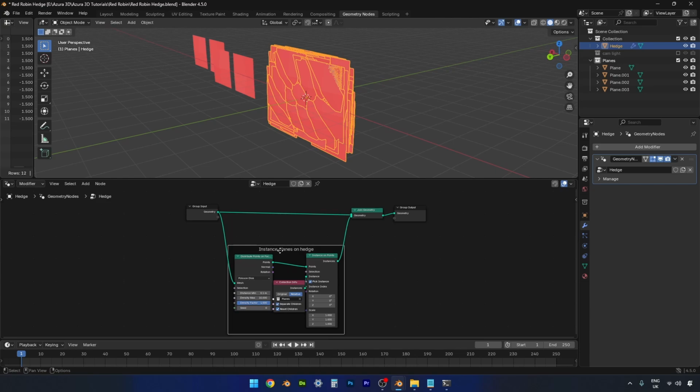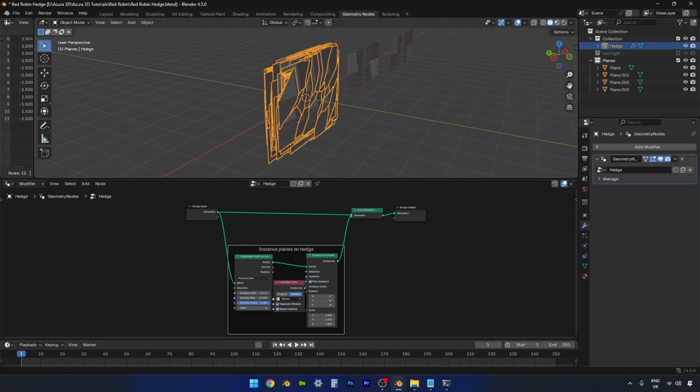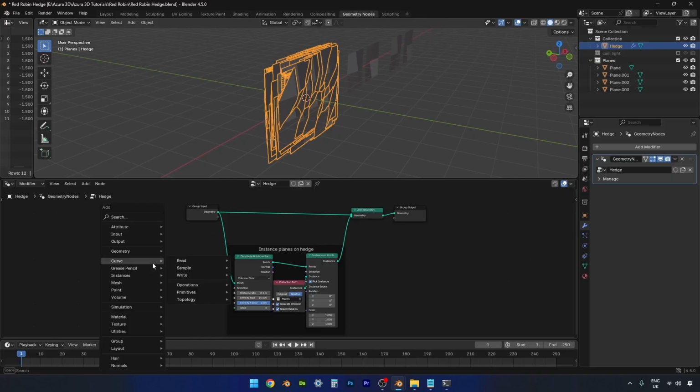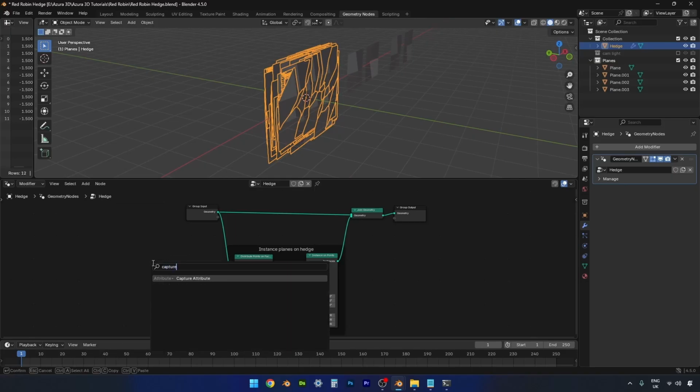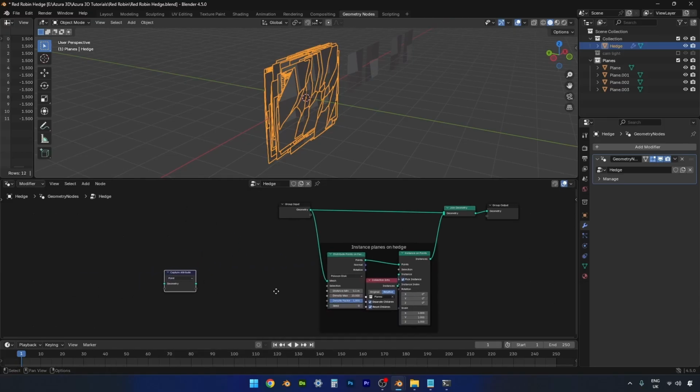Okay, so now let's work on getting these planes all rotated in the right direction. So for that, we're going to need a capture attribute node. So let's go Shift A, capture attribute. Put it about over here.